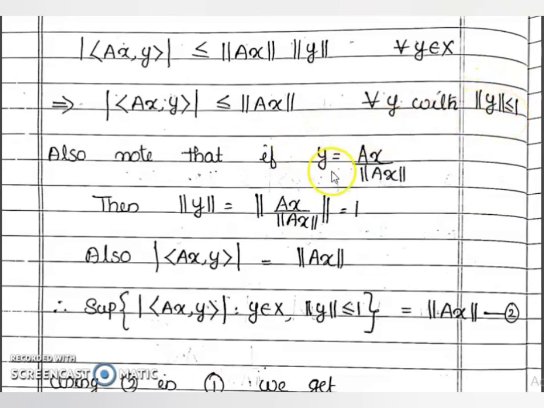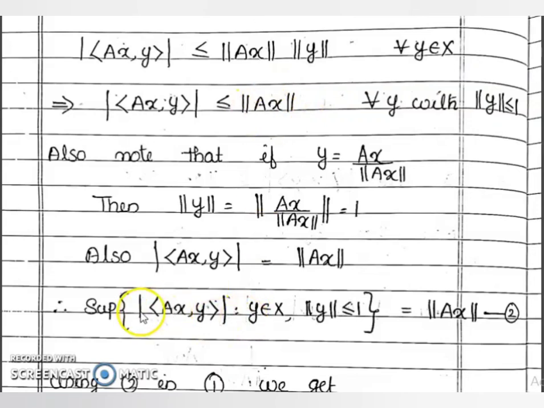So for that y, the value of modulus of inner product (Ax, y) is norm of Ax. So if you take the supremum, clearly there exists a point at which the supremum is attained. The maximum value is norm of Ax.